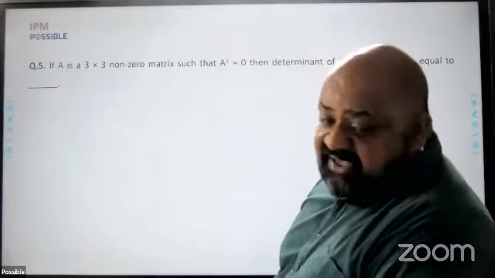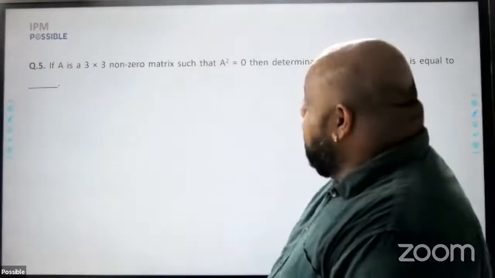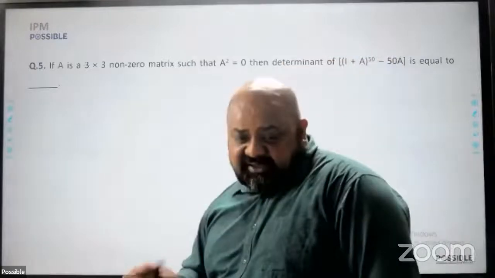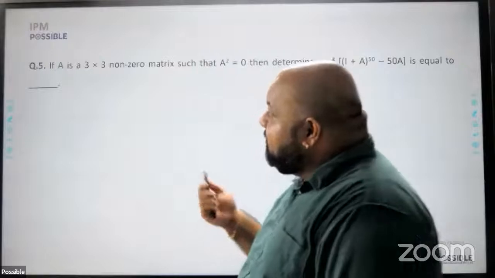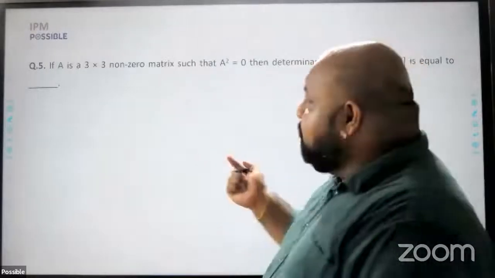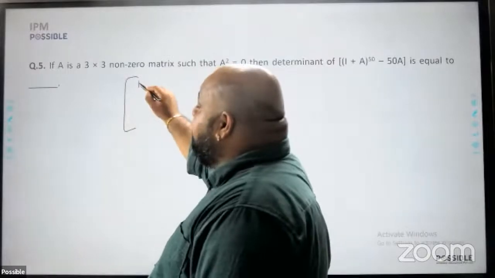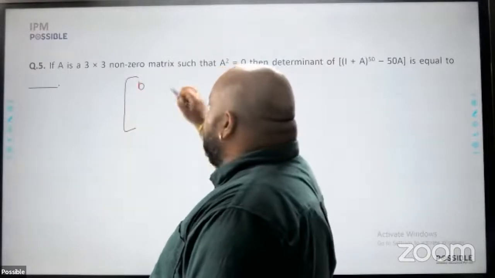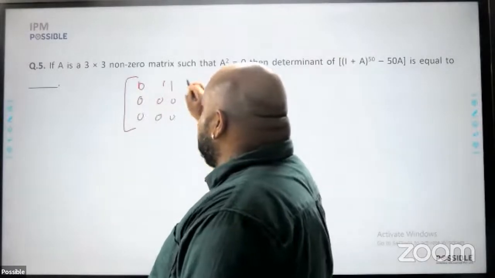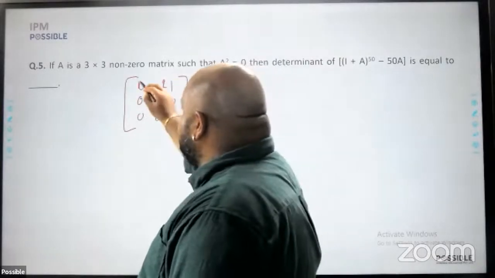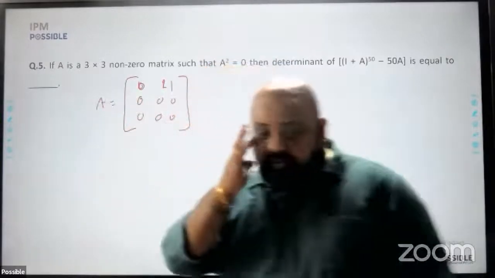Next says, if A is a 3 by 3 non-zero matrix, such that A square is 0. Again, this is a decent difficulty level question. What I'll do for a question like this is, because it's a 3 by 3 matrix, I'll find a matrix for which A square is 0. So one such matrix would be 0, 1, 1, 0, 0, 0, 0, 0, 0. Something like this. So if I take A to be this, A square would be 0.